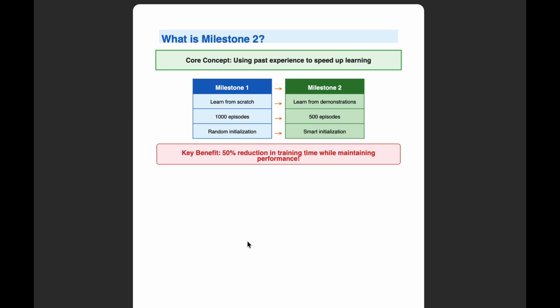It only needs 500 episodes to achieve the same results. The key benefit: we get a 50% reduction in training time while maintaining identical performance. This is the power of curriculum learning in action.